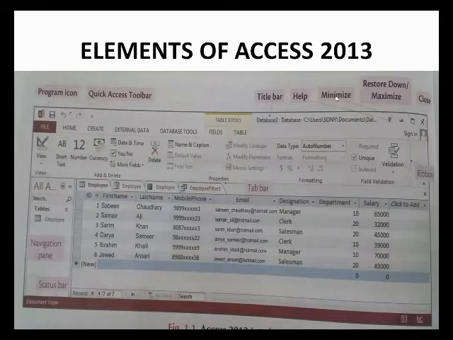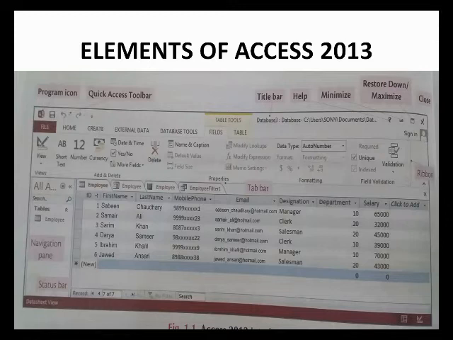The help button opens the Access Help window where you can search for any information on Access 2013. And next are minimize, maximize, and restore. Minimize, restore, maximize, and close buttons are on the right side of the bar. The close button closes the window and closes the software on your computer.